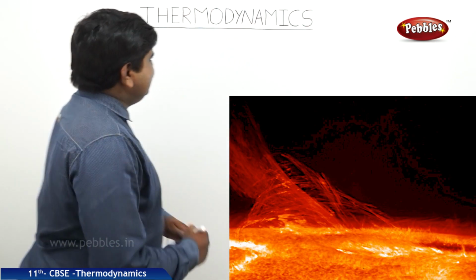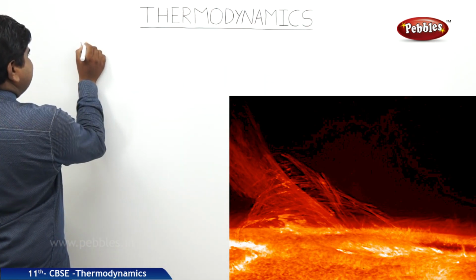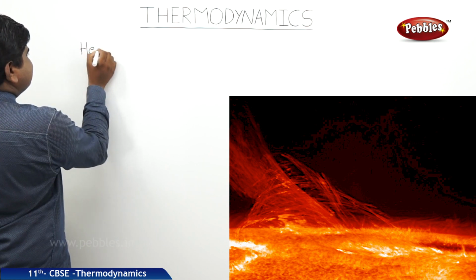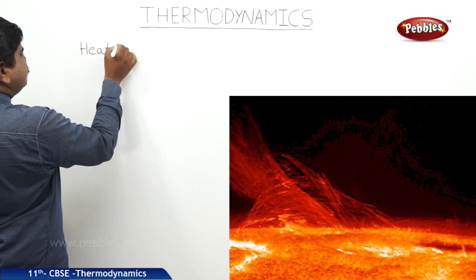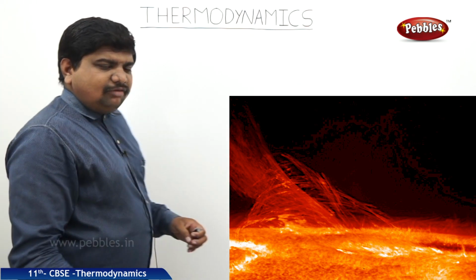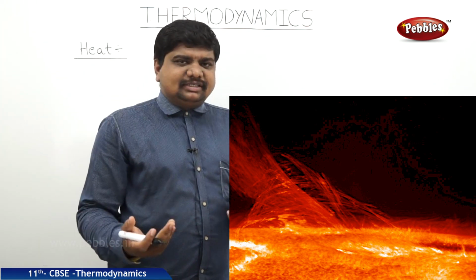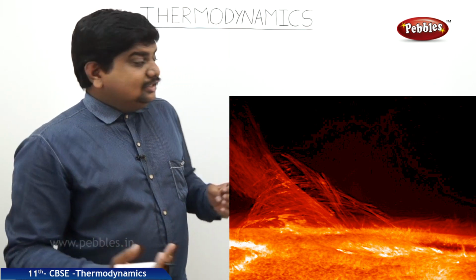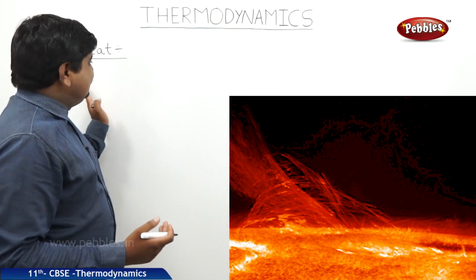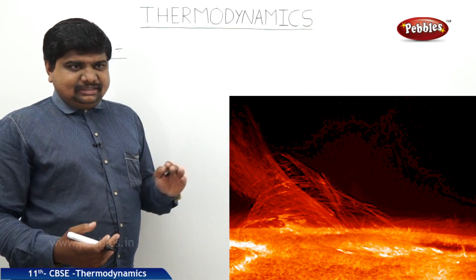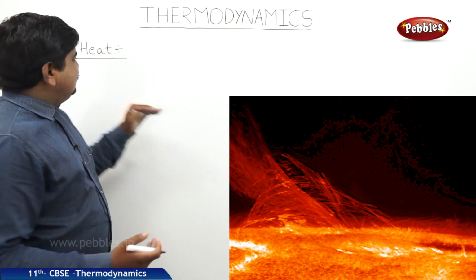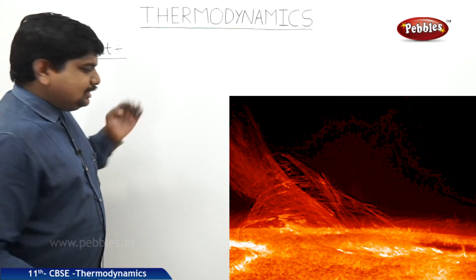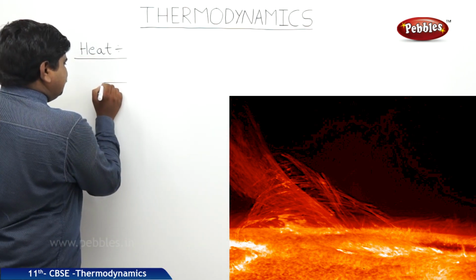Now we are discussing the definition of heat and temperature in the view of thermodynamics. The general view of heat is that it is a form of energy which passes from a high temperature region to a low temperature region. This was the definition we read in thermal properties of matter. But in thermodynamics, this definition is going to change. So what is the definition and what is its change?